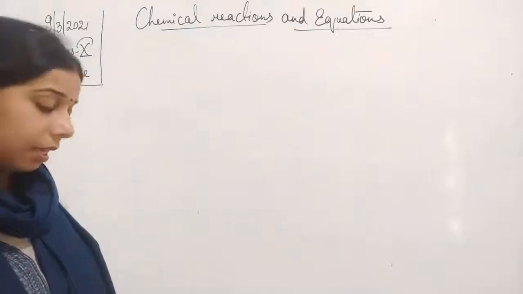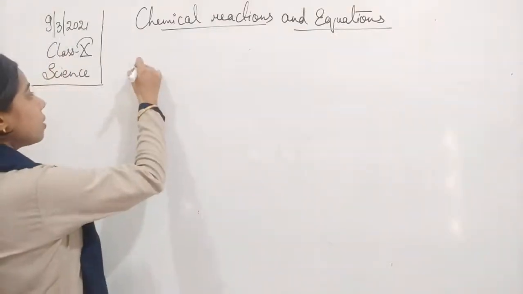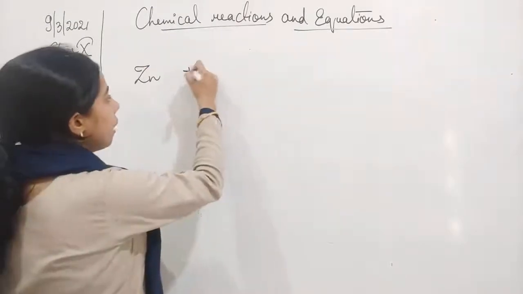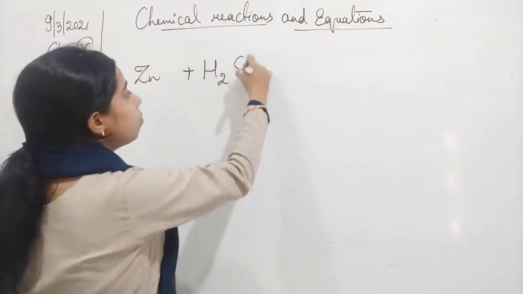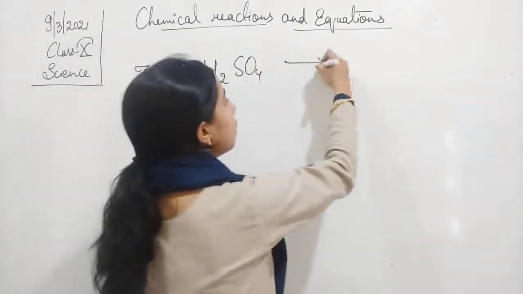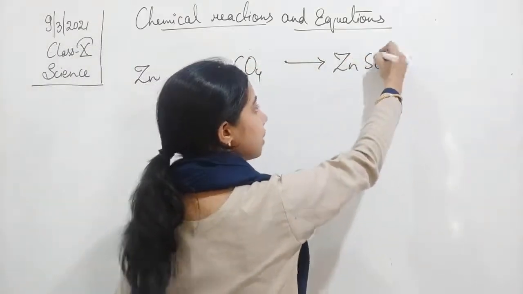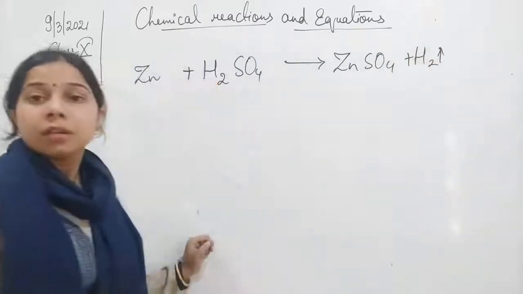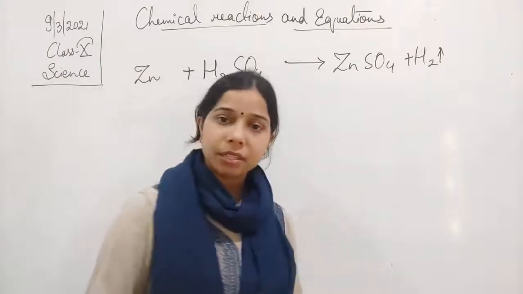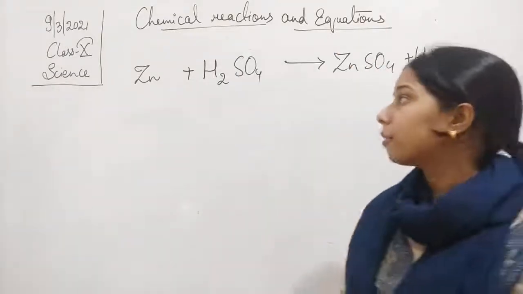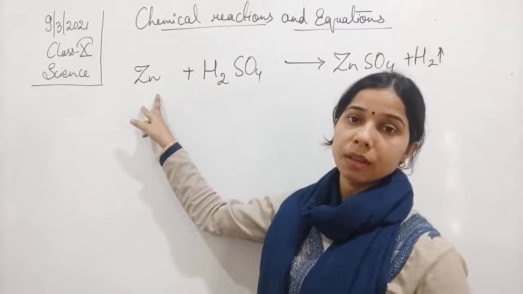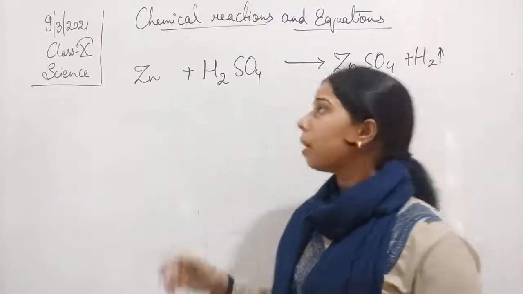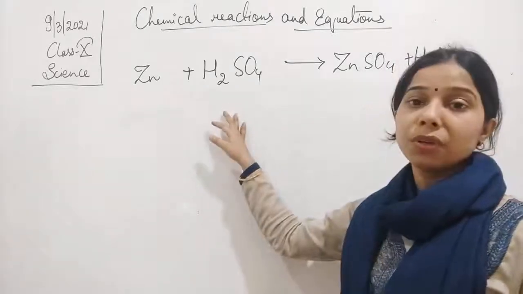So we see that if zinc granules are there, these zinc granules react with dilute sulfuric acid, and there is a formation of zinc sulfate and hydrogen gas. So let me tell you how this reaction takes place, students. Basically, first of all we will take the zinc granules, and we will take a boiling test tube or a test tube, in which we will add this sulfuric acid.